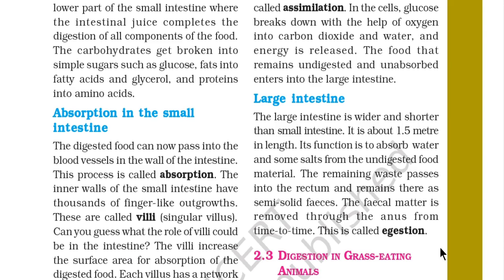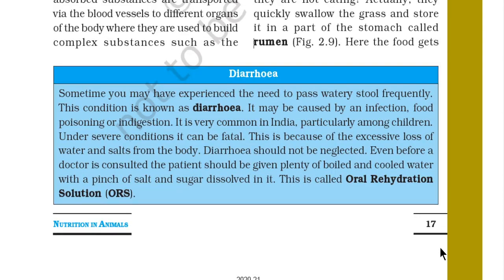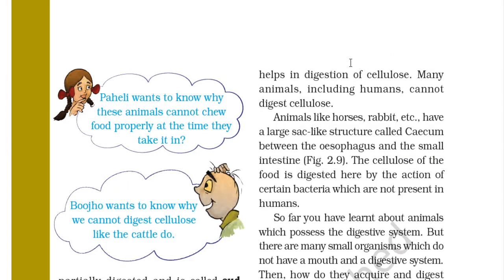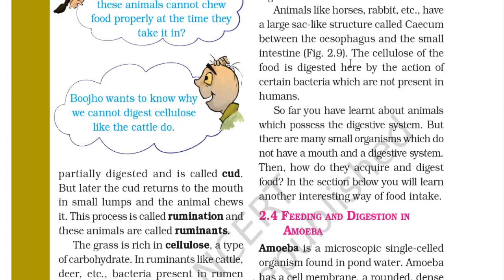Digestion in grass-eating animals. Have you observed cows, buffaloes, and other grass-eating animals chewing continuously even when they are not eating? Actually, they quickly swallow the grass and store it in a part of the stomach called the rumen. Here the food gets partially digested and is called cud. But later the cud returns to the mouth in small lumps and the animal chews it. This process is called rumination and these animals are called ruminants.